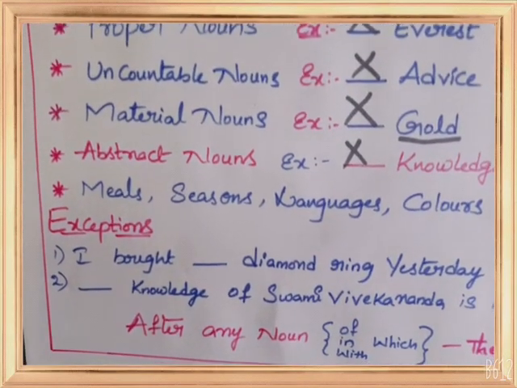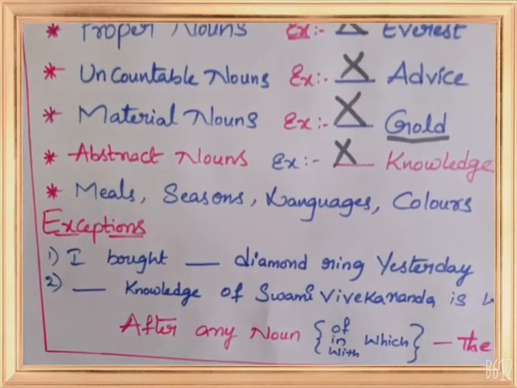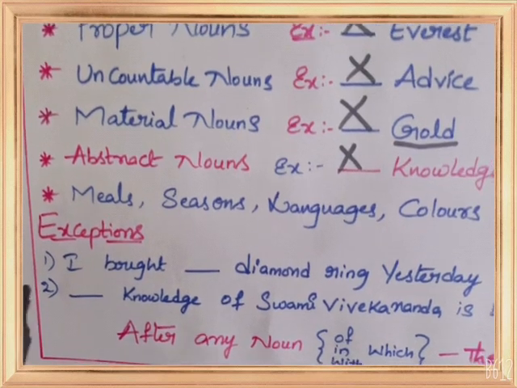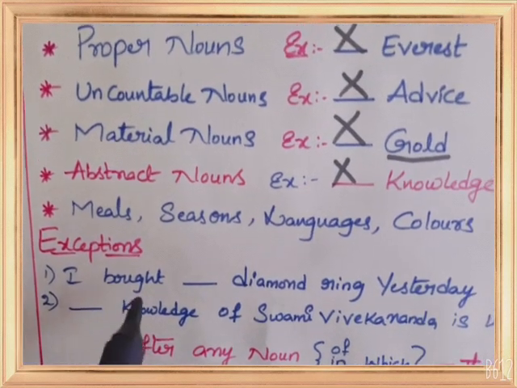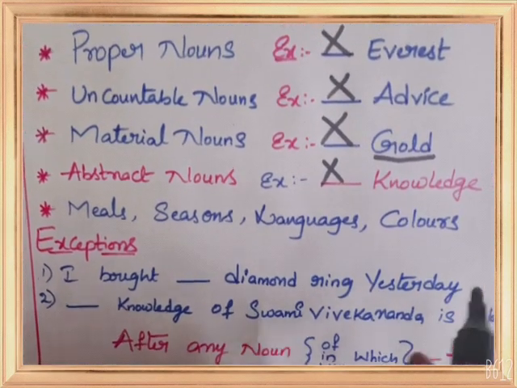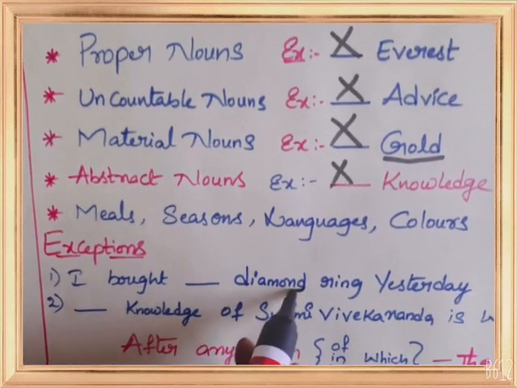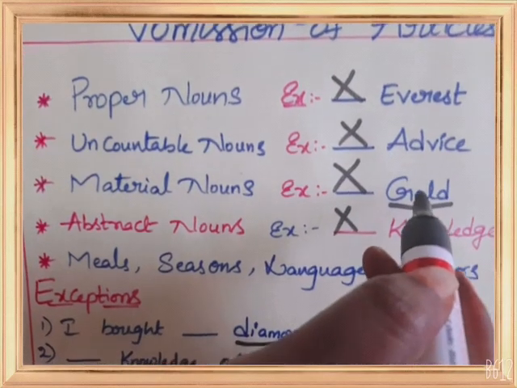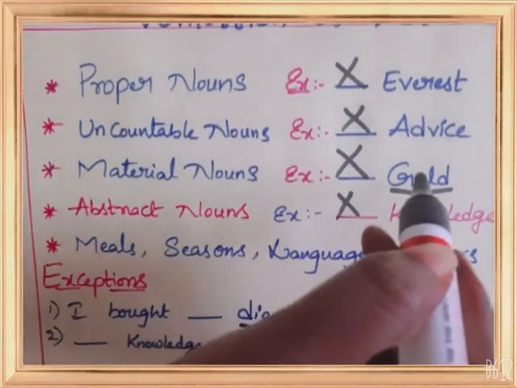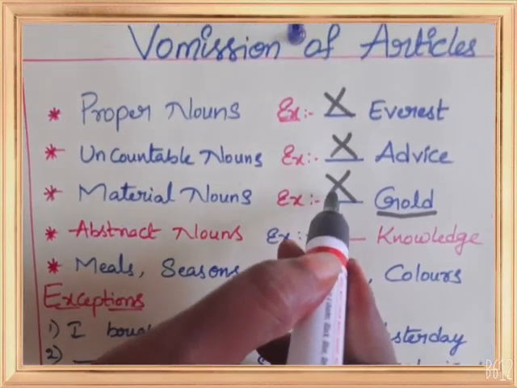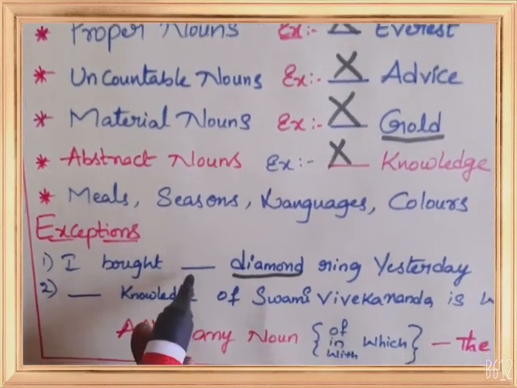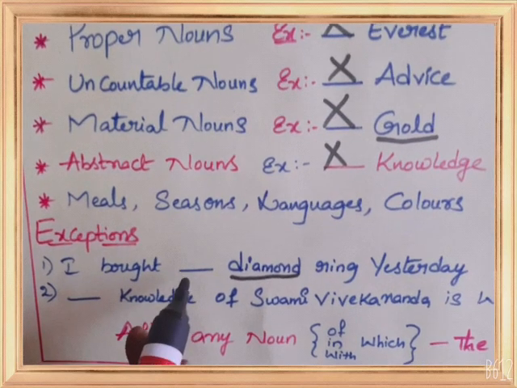But there are some exceptions in this omission of articles also. See here I have given some examples. I bought a diamond ring yesterday. Here diamond, material noun, like gold. Before material nouns we should not use any article. But here diamond is there, and here you gave a blank. Why?